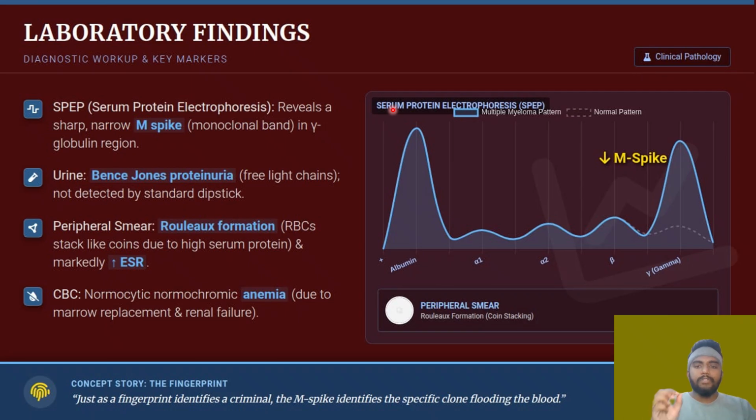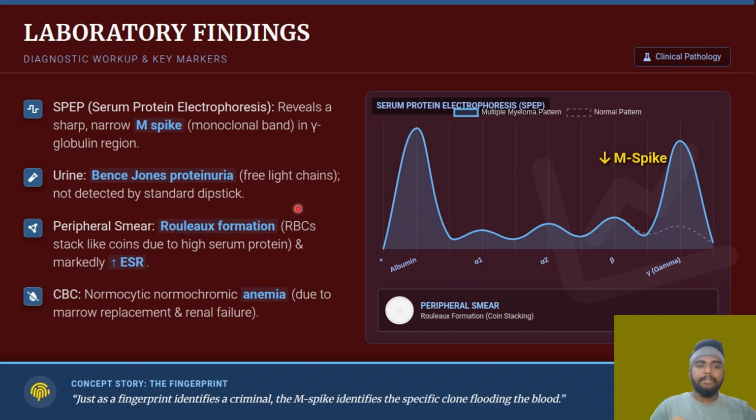antibody produces. So this one plasma cell, which has cloned itself multiple times, is producing one particular single antibody, and therefore the graph will show an M spike, which is seen in the serum protein electrophoresis. And in urine, as I told, there will be Bence-Jones proteinuria, free light chains, which is not detected by the standard dipstick, and the peripheral smear shows rouleaux formation.